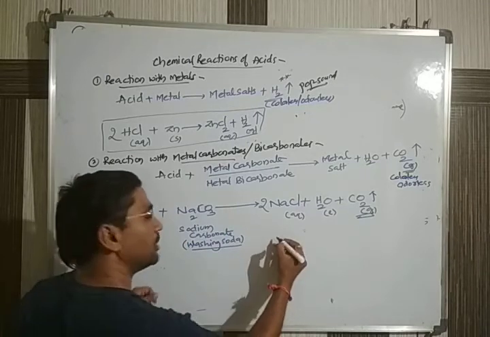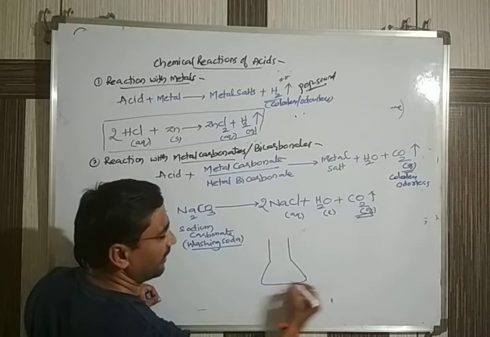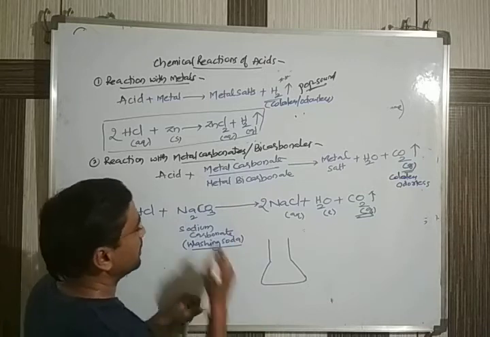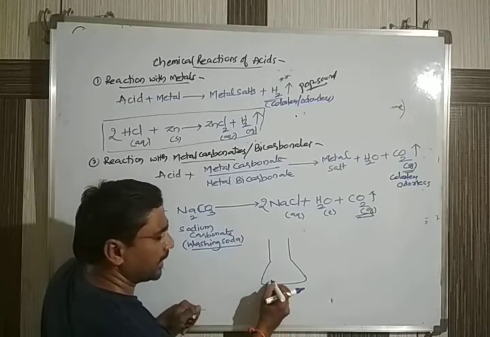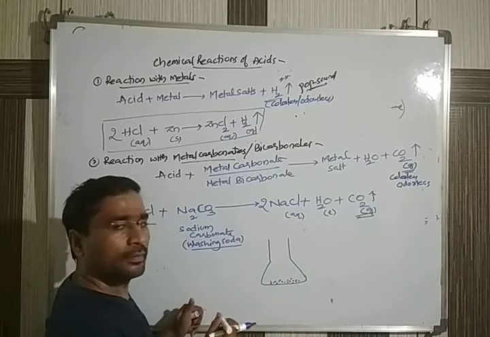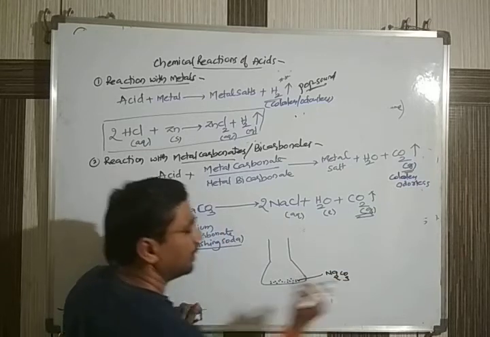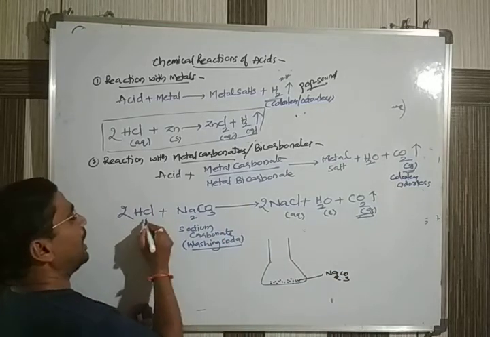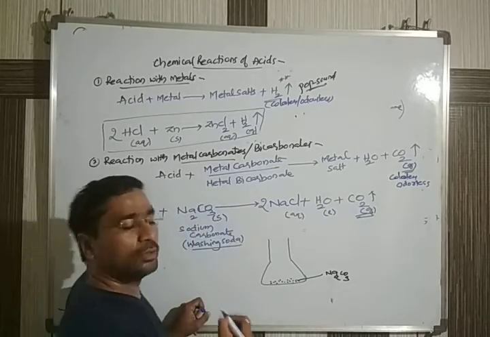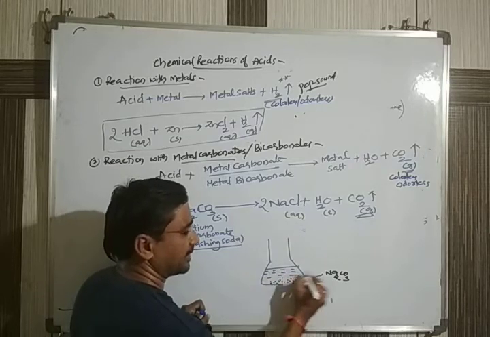How to do this experiment? First you take a clean conical flask. It should be dry. In that, first you take sodium carbonate powder, Na2CO3. After this you add the same diluted HCl. You pour diluted HCl into the conical flask.